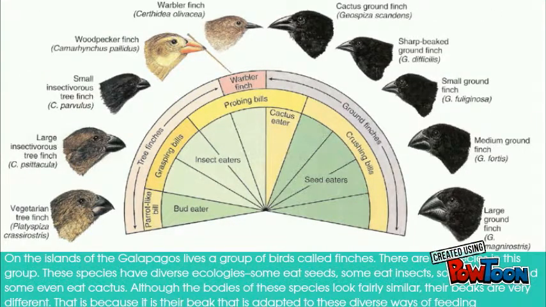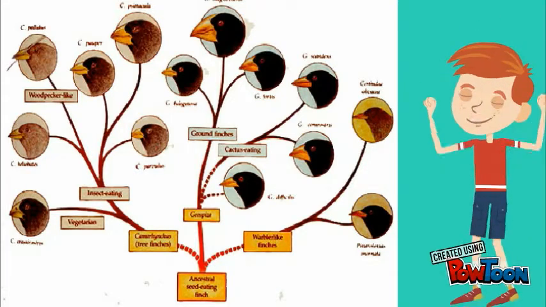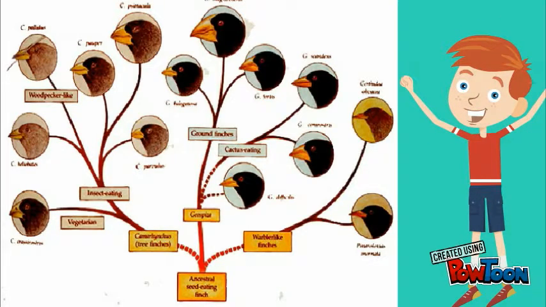On the Galapagos Island, there lives a group of birds called finches. There are 13 species in this group. These species have diverse ecologies. Some eat seeds, some eat insects, some eat fruits, and some even eat cactus. Although the bodies of these species look fairly similar, their beaks are very different. That is because it is their beak that is adapted to these diverse ways of feeding.